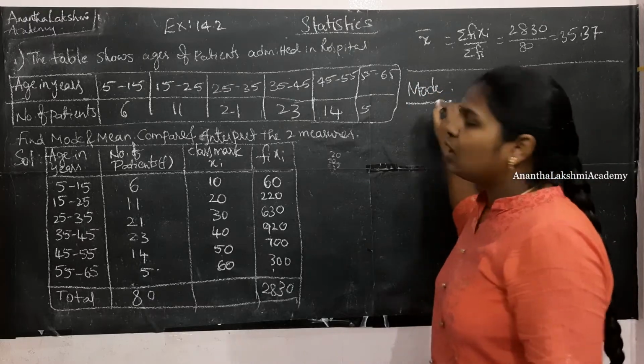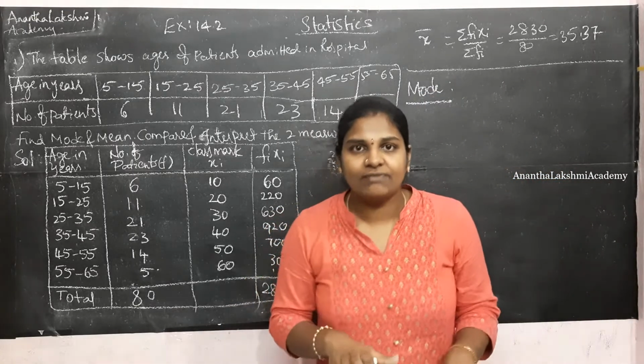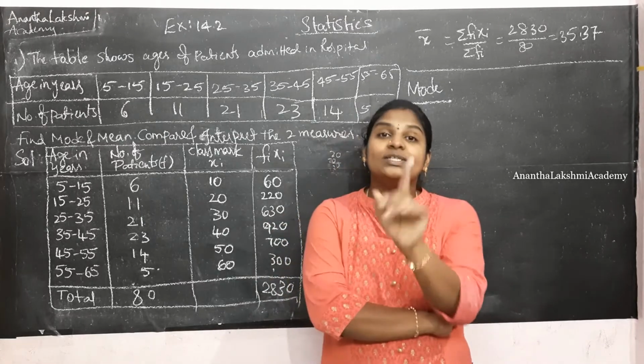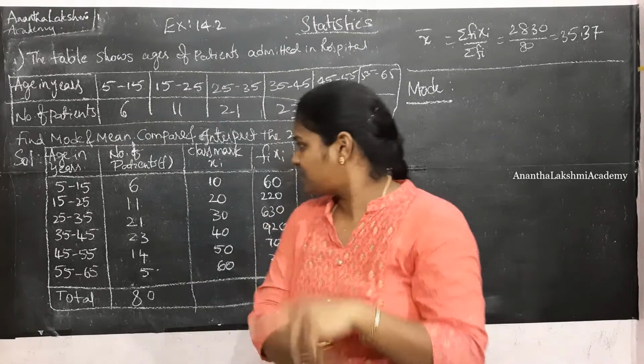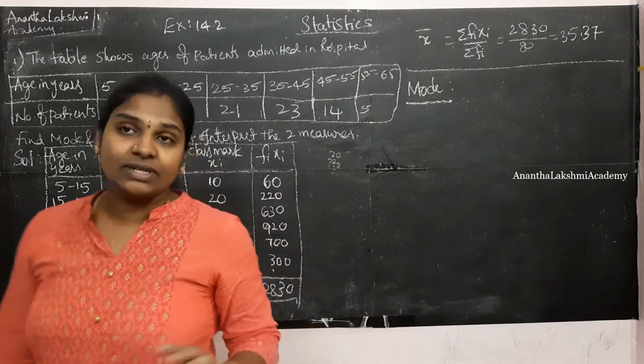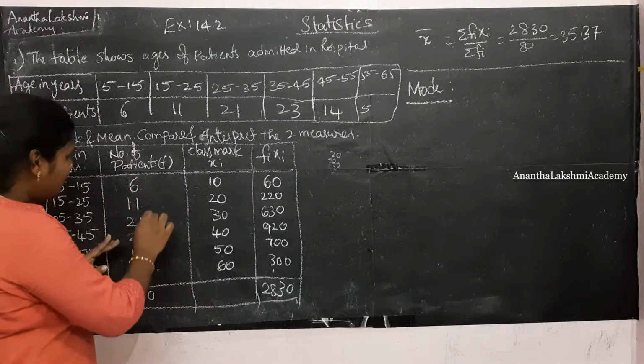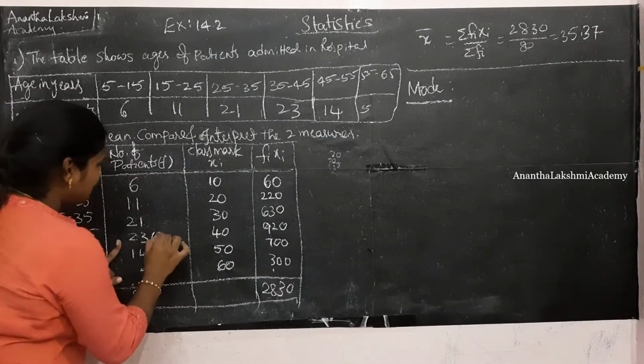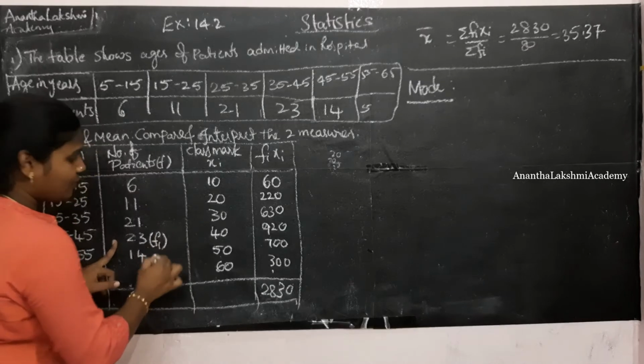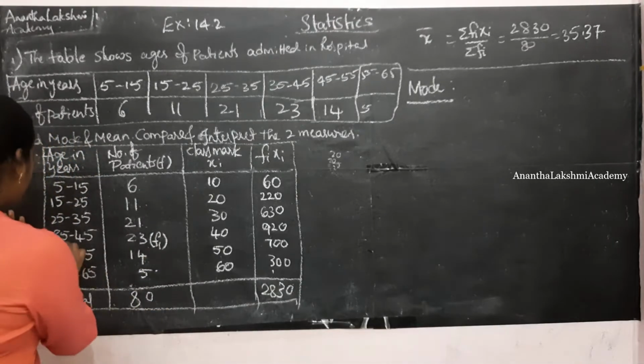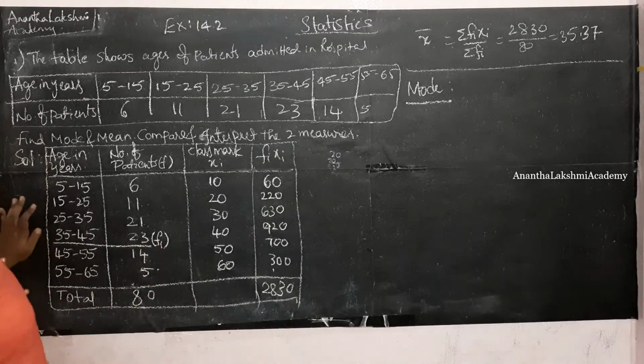What did I tell you? In mode, we are going to identify the modal class first. What is the modal class? The class with the maximum frequency. If you go through the frequencies column, we have 6, 11, 21 and 23. This is the maximum frequency, so I am going to name it F1, and this is going to be the modal class.